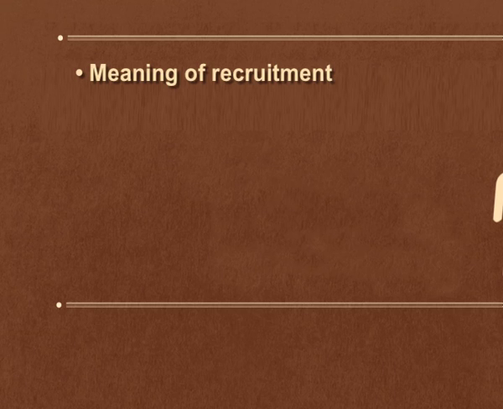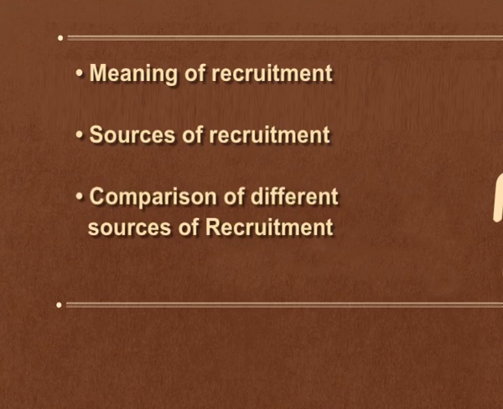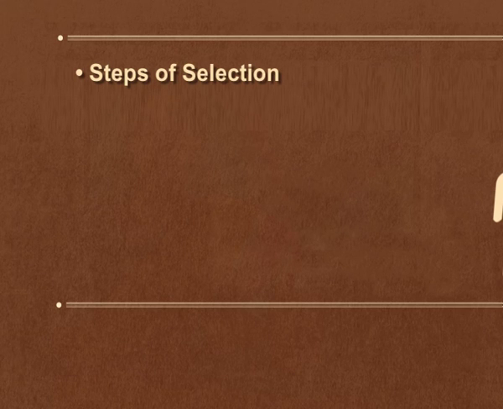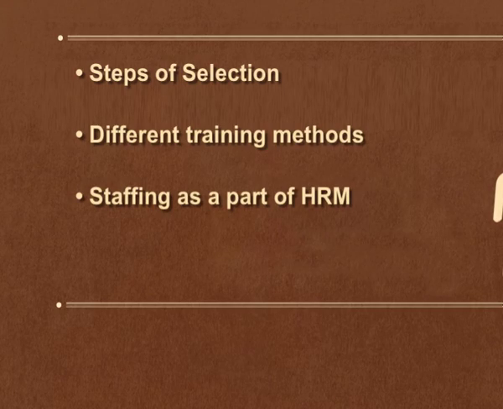Students, in this lecture we have done what is recruitment, what are the various sources of recruitment, and we have also done the comparison of internal sources as well as external sources, and this comparison has given you a clear view of what are the advantages and disadvantages of internal sources of recruitment as well as external sources of recruitment. In our next lecture, we are going to discuss what are the steps of selection, what are the different training methods, and staffing as a part of HRM. HRM means Human Resource Management.